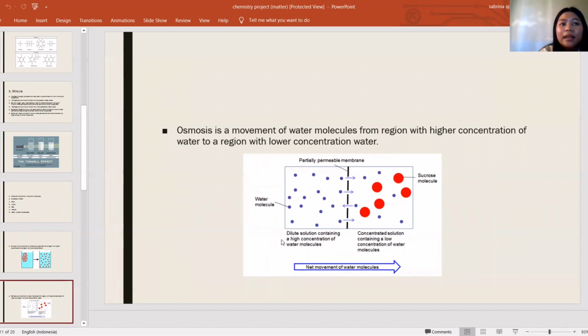This side is a dilute solution containing a high concentration of water molecules, and this side is the concentrated solution containing a low concentration of water molecules.